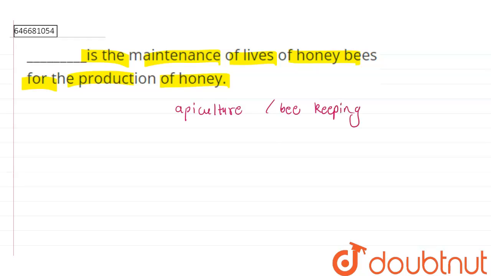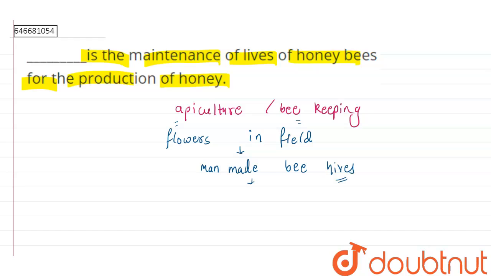What happens is few farmers grow flowers in their field. So they also start doing this side business of apiculture or beekeeping. How they do it is they basically keep some man-made beehives in their field, and then by trapping the queen,